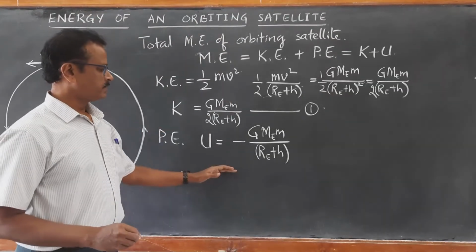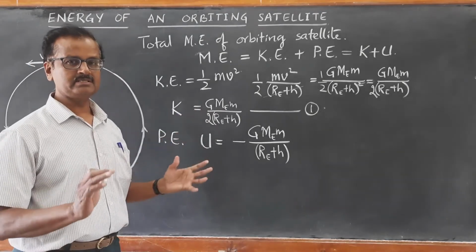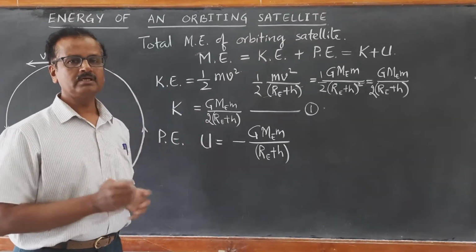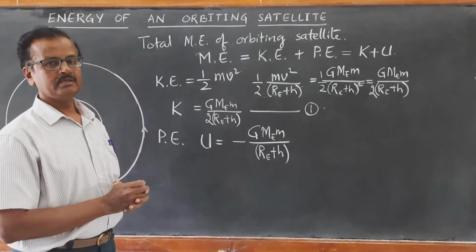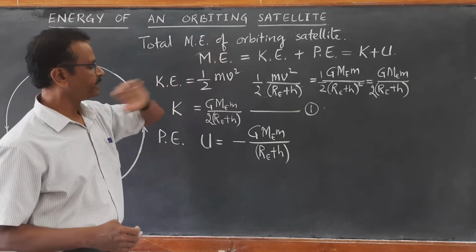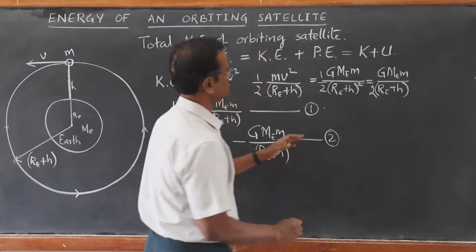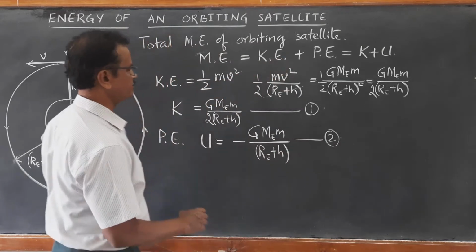Okay, and if any object possesses positive potential energy, it means it is not bound to the earth, it will be away from the earth. That's what we are going to conclude finally when we get the total mechanical energy. So substitute equation 1 and equation 2 in the main equation of mechanical energy.